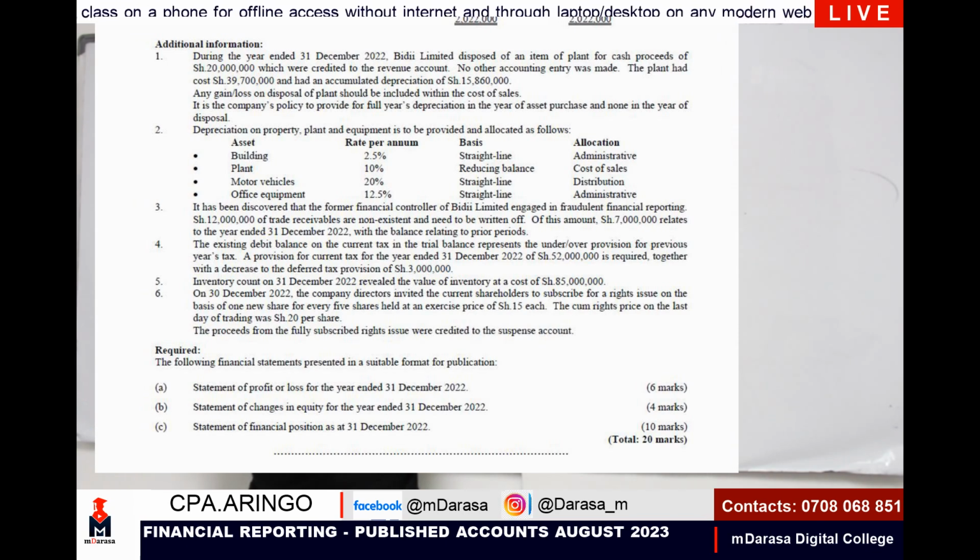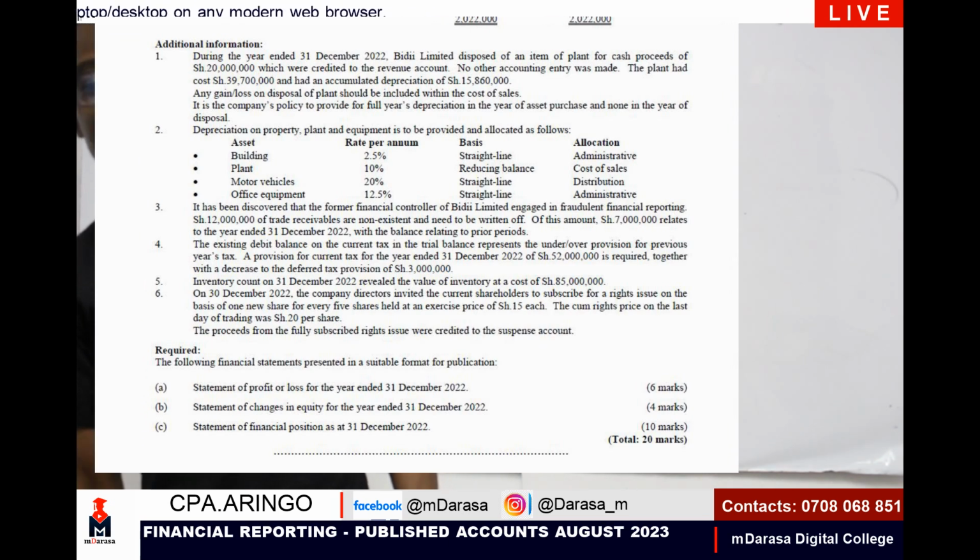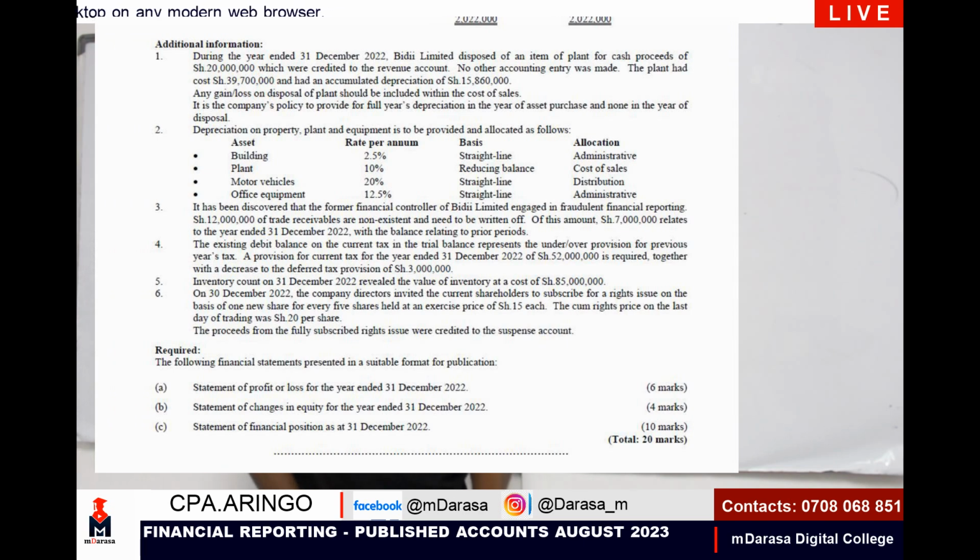It has been discovered, that is note 3, that the former financial controller of BD Limited engaged in fraudulent financial reporting. 12 million of trade receivables are non-existent and need to be written off. This person didn't have ethics.